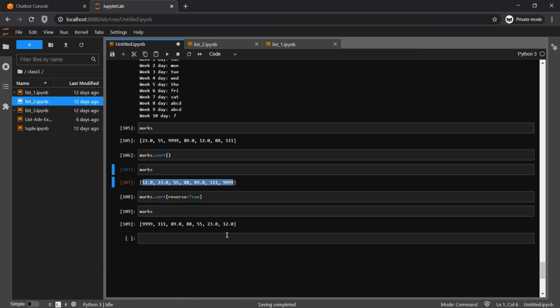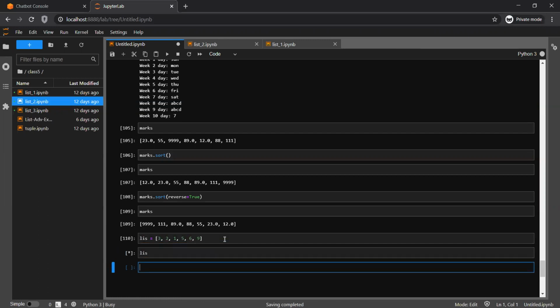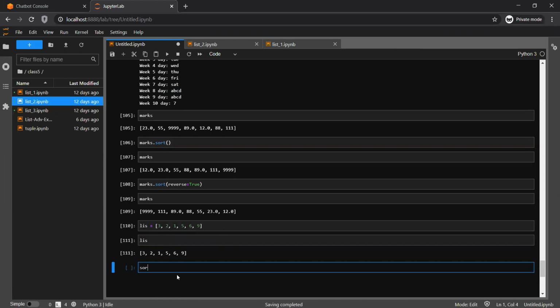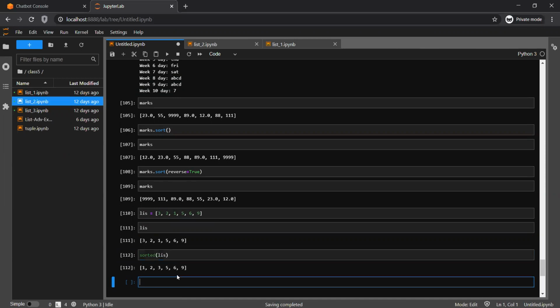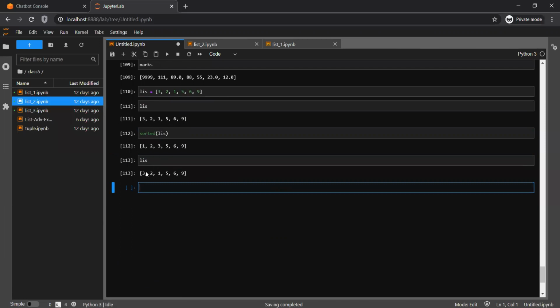But suppose you are not, then there is another method available called sorted. How does this method work? Let's quickly check. Let's say the list is 3, 2, 1, 5, 6 and 9. If I do sorted on the list, it returns me a sorted list: 1 2 3 5 6 9. But it returns it, which means it didn't modify the original list, right? The original list is intact.